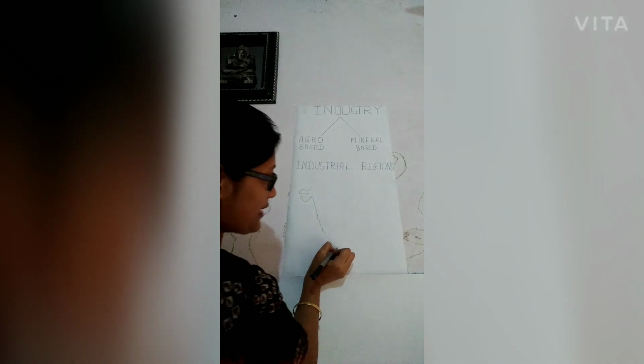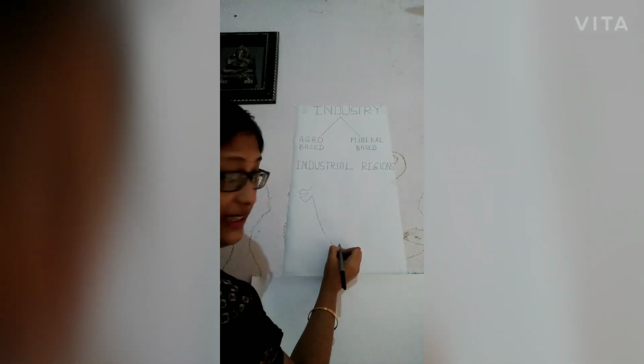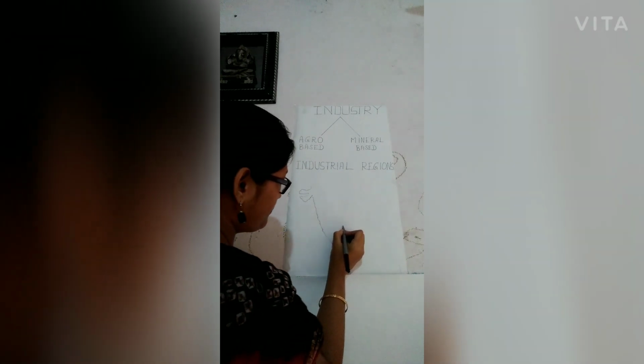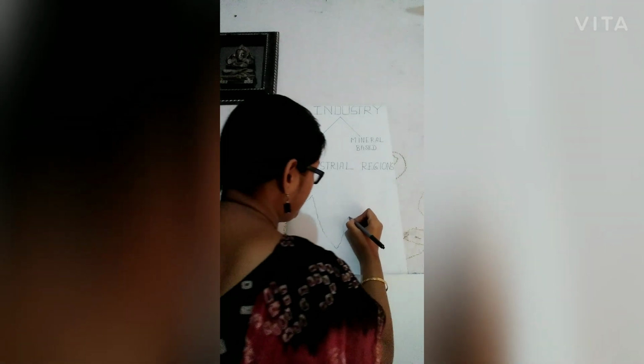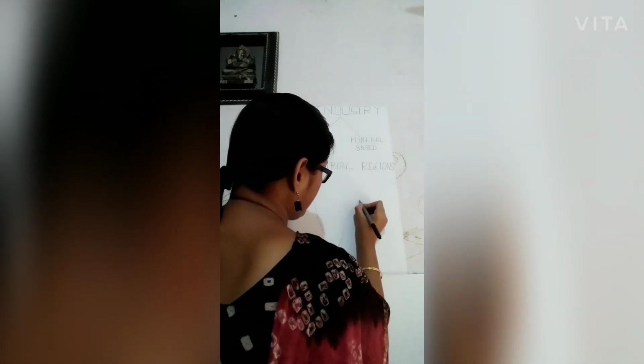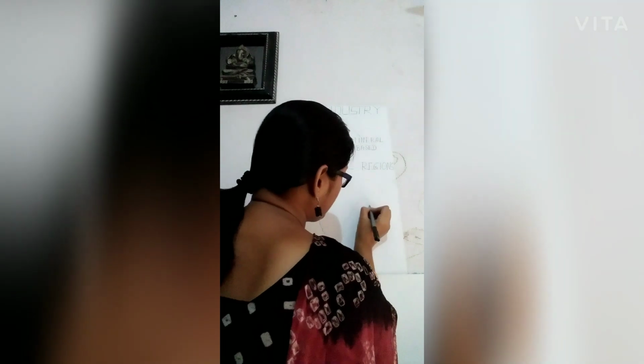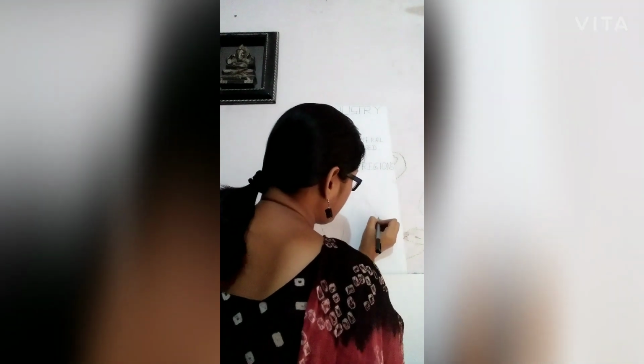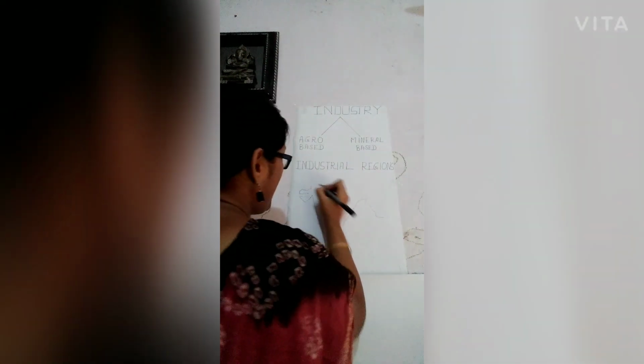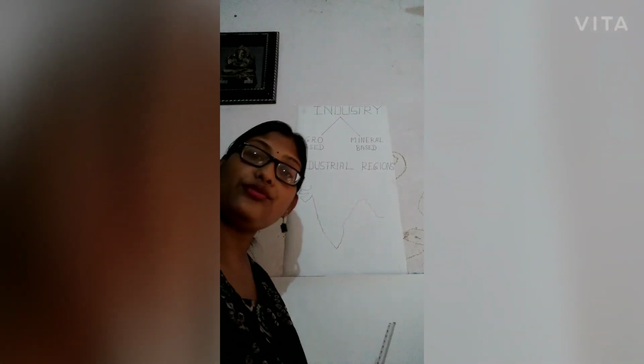See students, I am drawing the southern portion mainly. Now here I will show you the industrial zones.